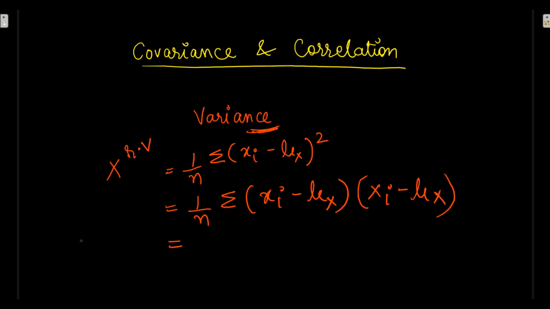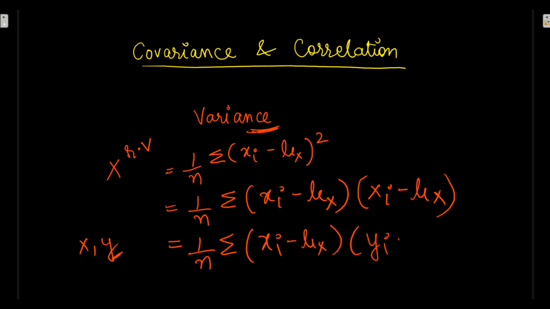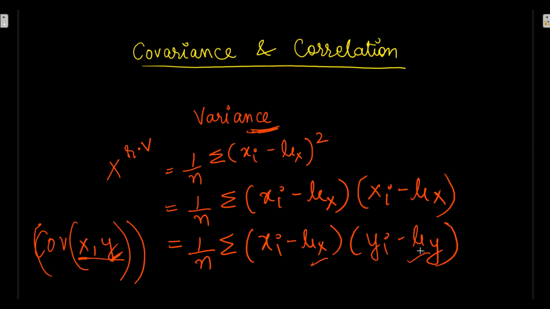Now suppose we have x and y variables. For x and y, I can write xi minus mu x, and for y, yi minus mu y. So this is covariance, where x and y vary about their means.